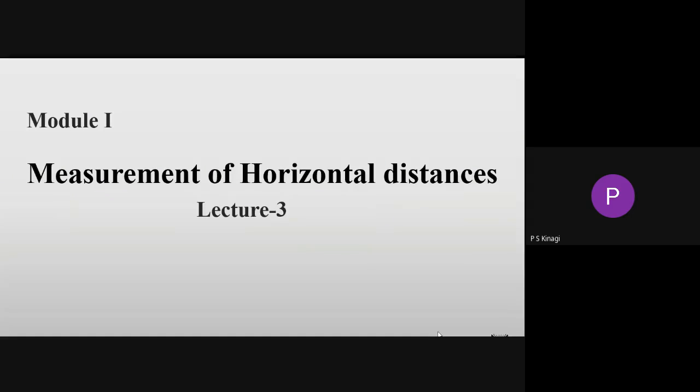Again, we're continuing the second part of Module 1, that is measurement of a horizontal distance. In today's class, we have to discuss what the obstacles are in tape or chain surveying. An obstacle is a disturbance to the measurement of the distance between the two points.